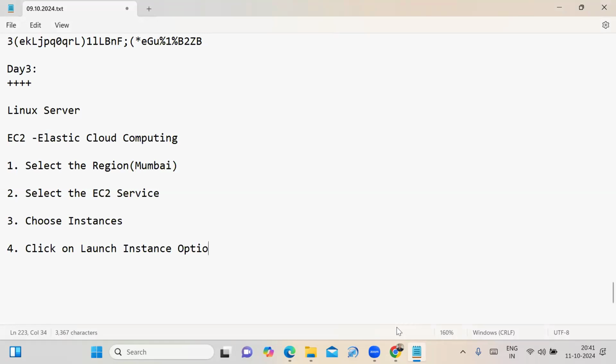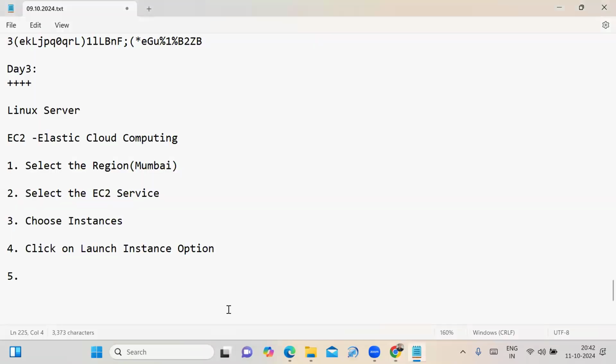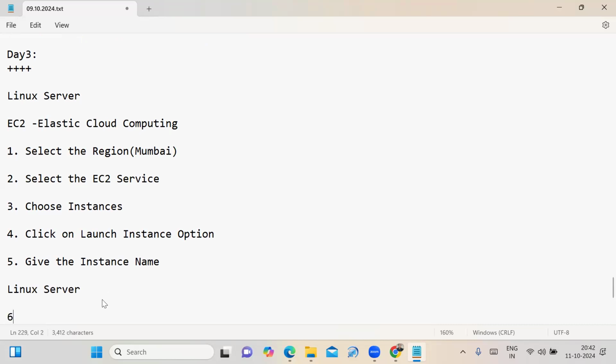Okay. Then what is the next step here? Here we have to give the instance name. You may give any name. I have given Linux server. Copy the instance name and paste it in the notepad. That is, we have to give the instance name, and I have given the instance name as Linux server.